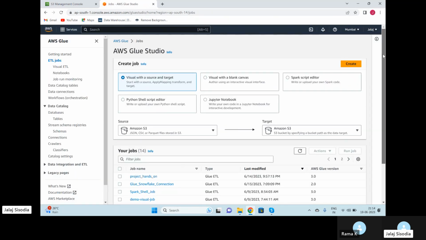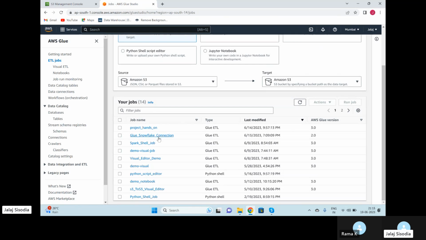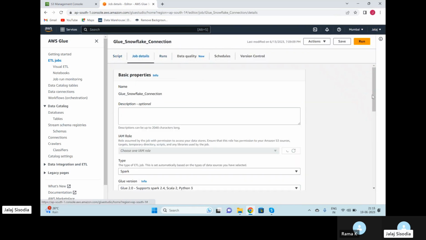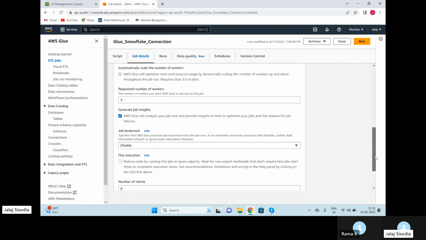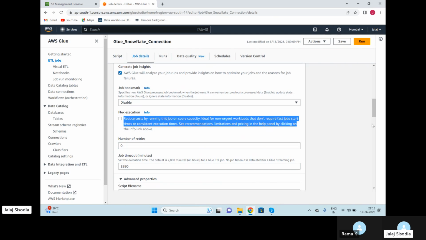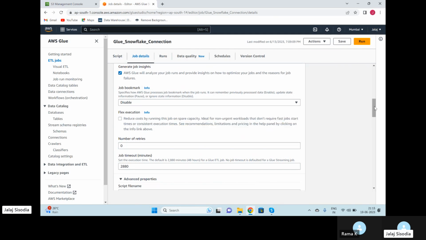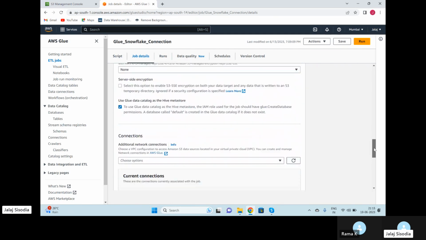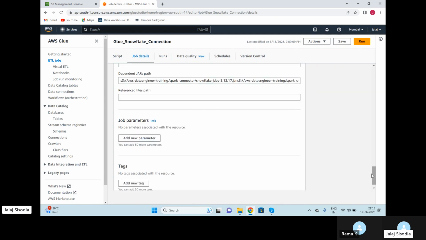So we do have a job here. It is Glue Snowflake connection, and if you see inside the job, advanced properties, we have to go, and basically we have to provide, like, first we have to upload the files on S3 buckets, and then we have to provide the jar files details here. So we have two jar files. One is for the JDBC connection and second is for the Spark connection.